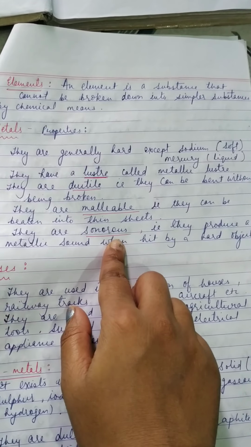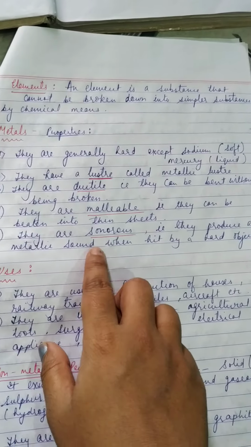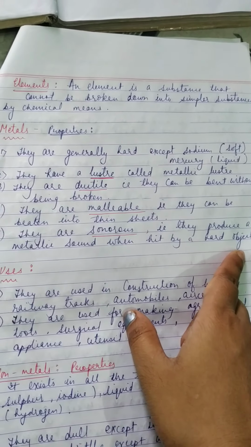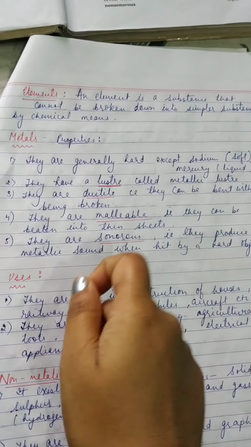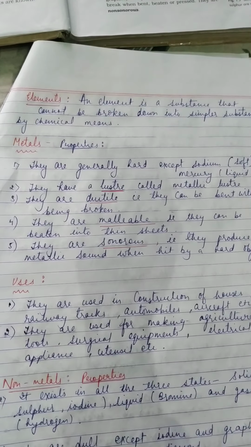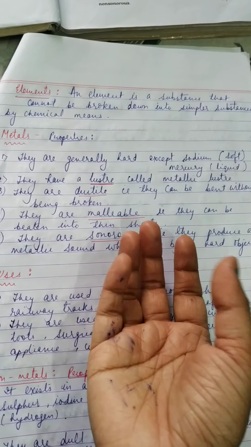Then they are sonorous. Sonorous means they produce a metallic sound when hit by a hard object. As soon as your first period gets over, there is a bell ringing. You can hear the ring of the bell. Why? Because the bell is a metallic object.